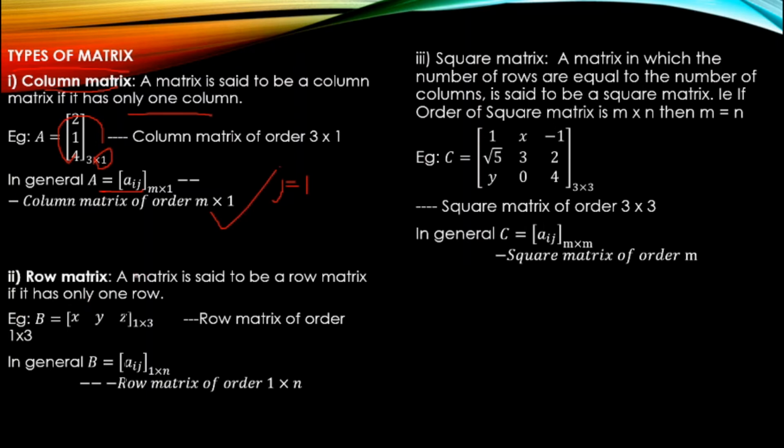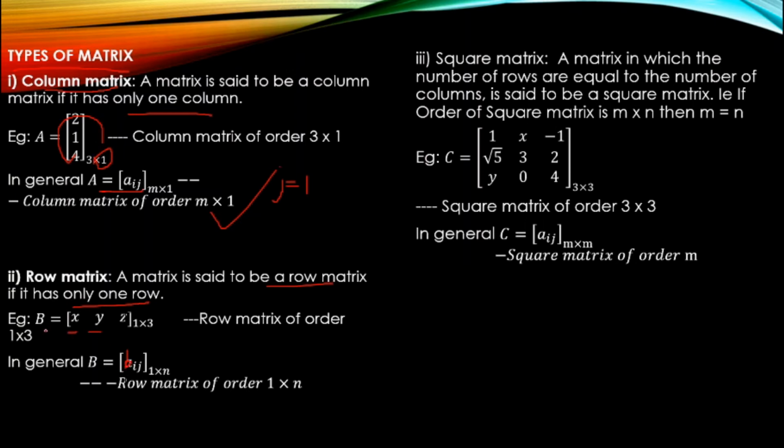Row matrix. As we know, when it is a column matrix, it has a single column, and if it is a row matrix, a single row. A matrix is said to be a row matrix if it has only one row. Instead of numbers, elements can be variables as well as functions.